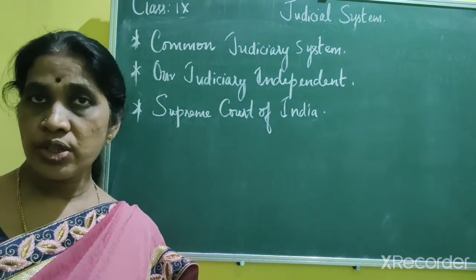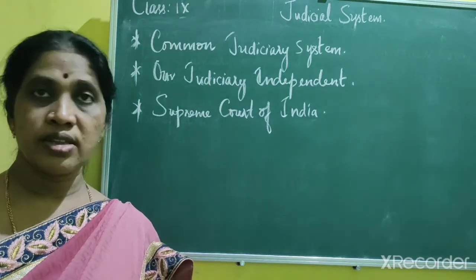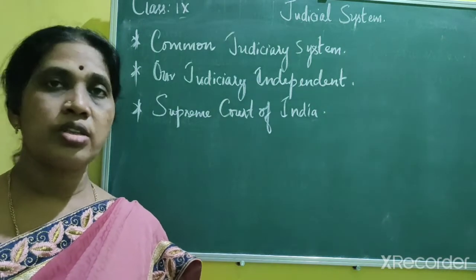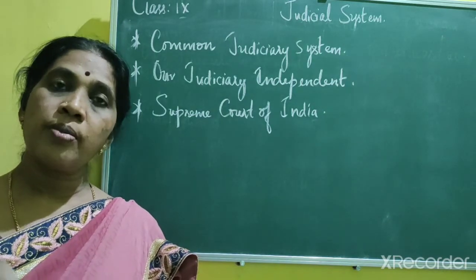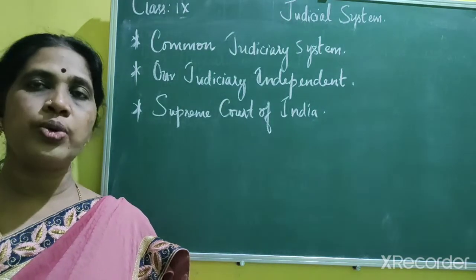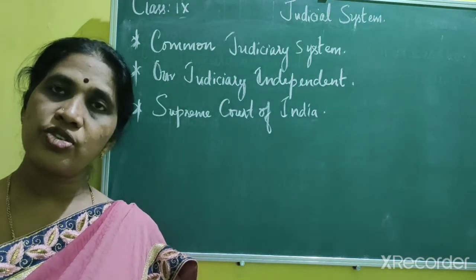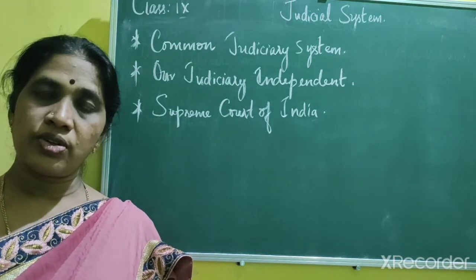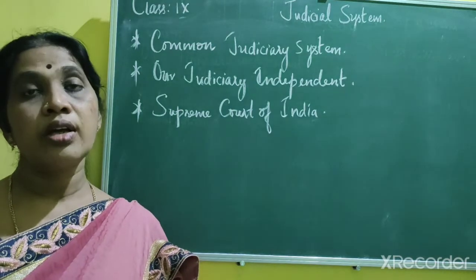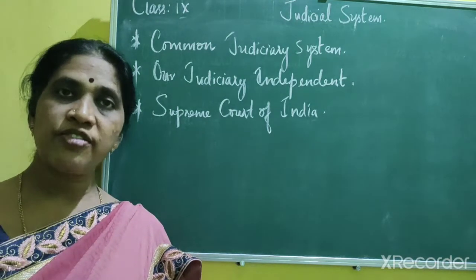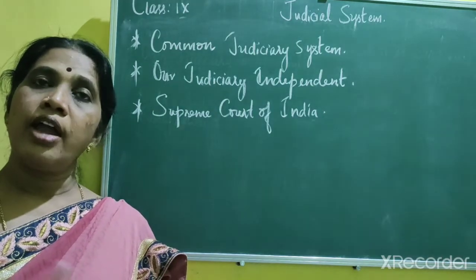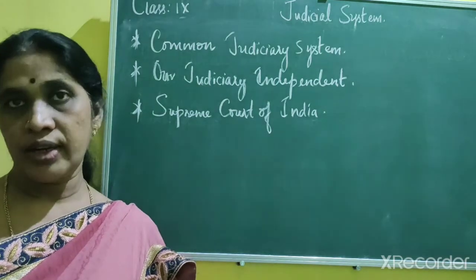So what is judiciary? Judiciary, as I told, is an organ of the government which interprets the law. It also protects the fundamental rights of the citizens, settles disputes, and administers justice to all citizens. So the judiciary takes the responsibility to apply the laws to specific cases and settle disputes by interpreting and following the rules and regulations.